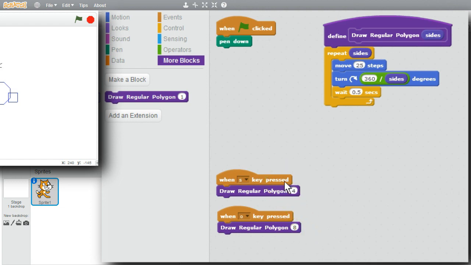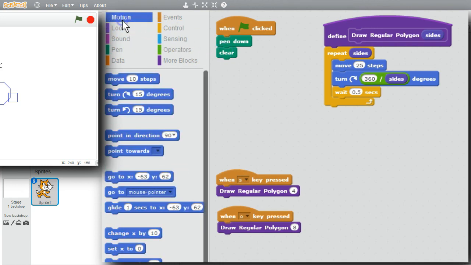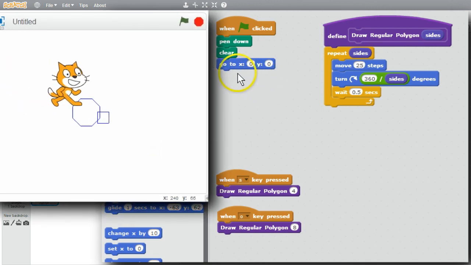Before I run this, I want to clear the stage. I'll go to Pen, Clear, and I want it to start at the origin. Go to Motion, go to, I want it to be back in the center of the stage at the origin, 0, 0. Change both the numbers to 0. Is this initialization going to have the cat at the center with a clear stage?